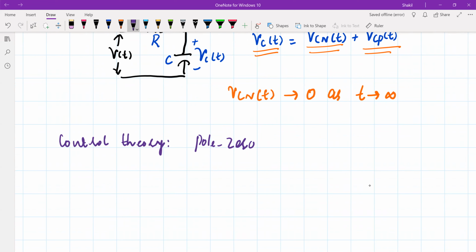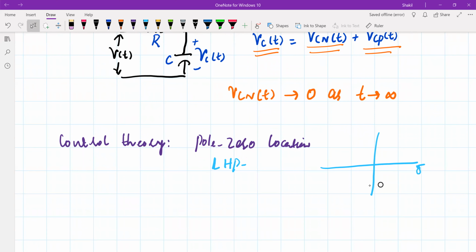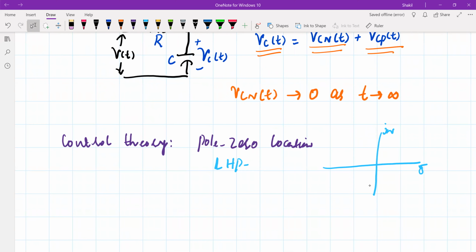If the poles of the closed loop transfer function lie on the left half plane of the complex plane, with axes sigma and j omega, then we say the control system is a stable system.